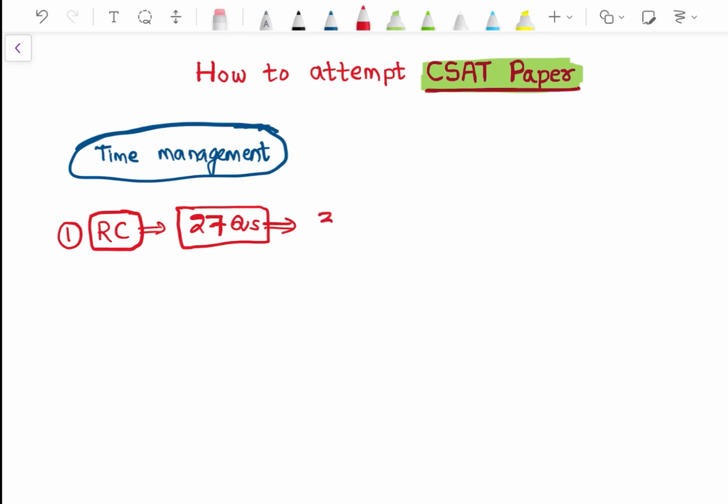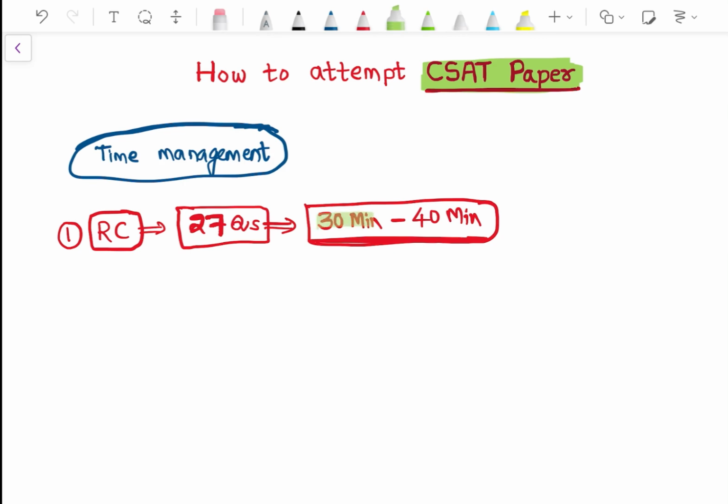questions in 30 minutes or at max 40 minutes. So 30 to 40 minutes to attempt all 27 questions. That has to be the target. If you are giving mocks or practicing reading comprehension questions, make sure you achieve this goal. All the reading comprehension questions in 30 minutes has to be the goal.